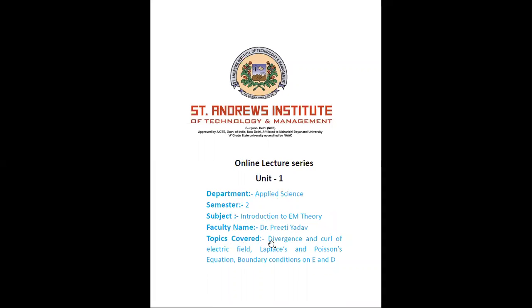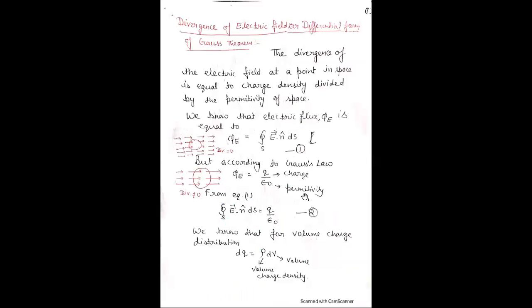Today I will discuss divergence and curl of electric field, Laplace and Poisson equation for electrostatic potential, and boundary condition on electric field E and electric flux density D from Unit 1. And divergence of electric field or differential form of Gauss theorem. Before describing the derivation of divergence of electric field, firstly we will discuss meaning of divergence.